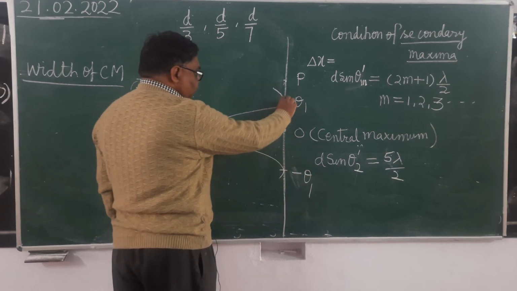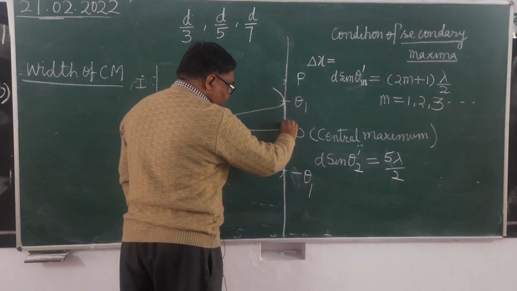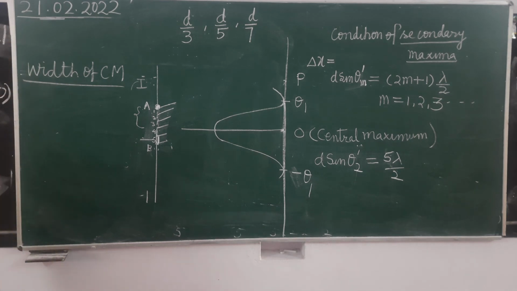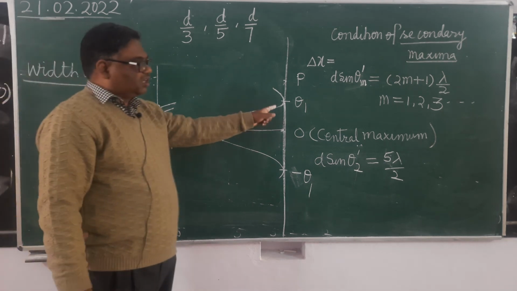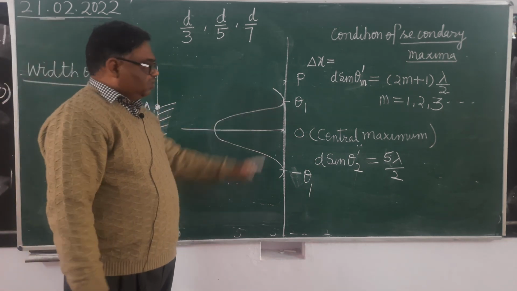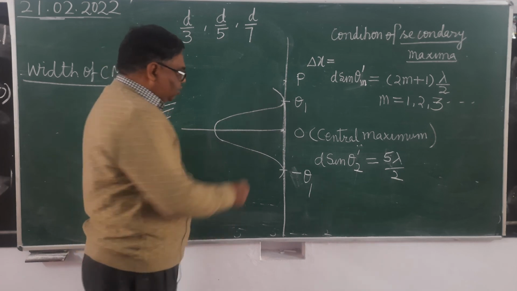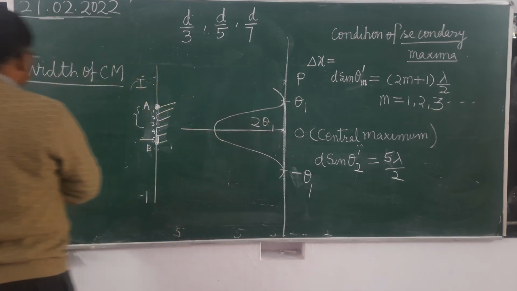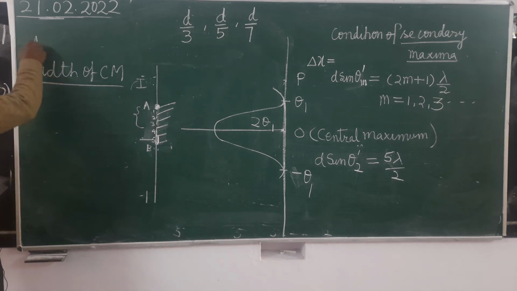What is the width of the central maximum? This is the width of the central maximum. It's clear? Means the width of the central maximum is twice the angular position of the first order secondary minima. It will be equal to 2 theta 1. And in our course there is only angular width.